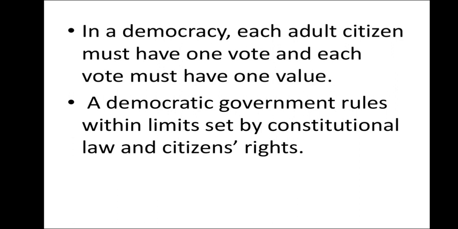Then a democratic government rules within the limits set by constitutional law and citizens' rights. There should be rule of law in a democratic country, which is written in the constitution, and everyone should follow it, whether it is the government leaders or the general citizen. And there should be some rights given to citizens which should be respected by the government. So these things are the features of democratic government.